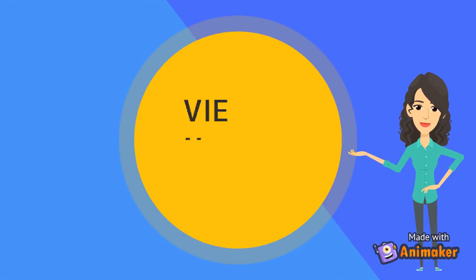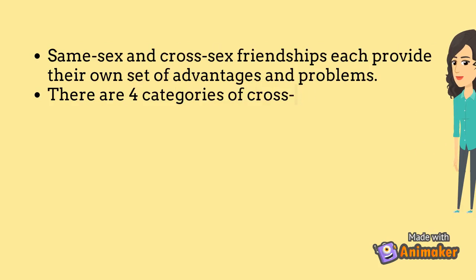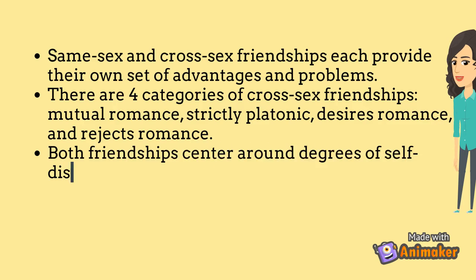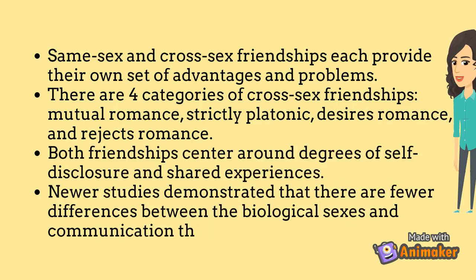Final review time! Both same-sex and cross-sex friendships provide their own sets of advantages and problems. There are 4 categories of cross-sex friendships: mutual romance, strictly platonic, desires romance, and rejects romance. Both types of friendships center around degrees of self-disclosure and shared experiences. Newer studies demonstrate that there are fewer differences between the biological sexes in communication than past studies.